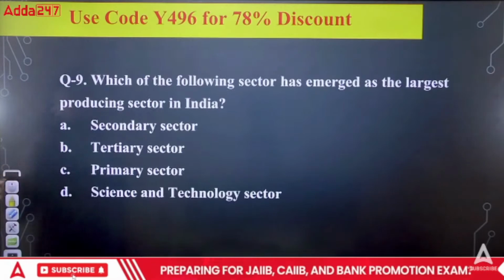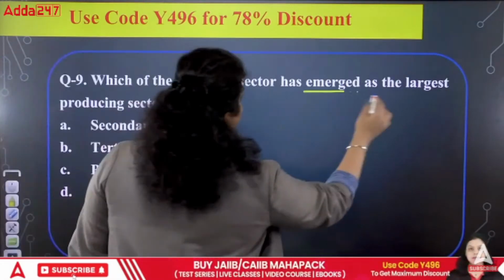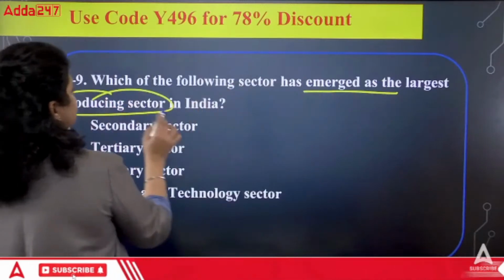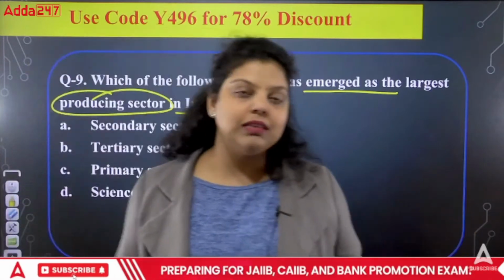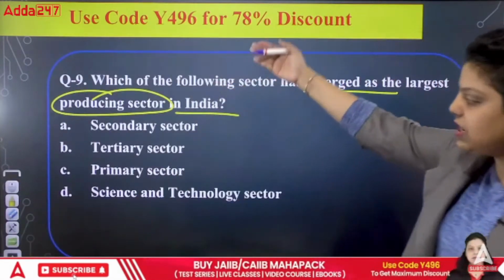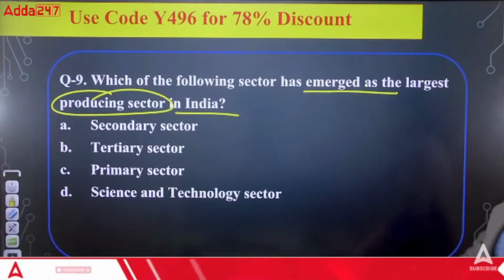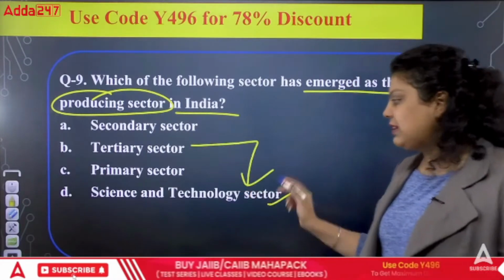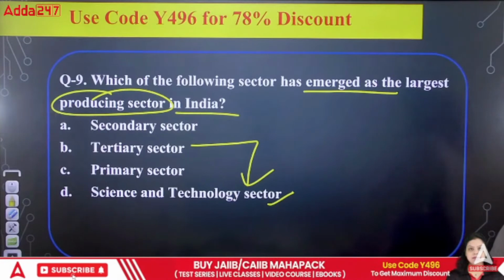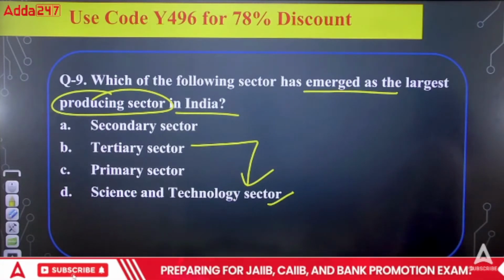Now next question. The ninth question is talking about which of the following sectors has emerged as the largest producing sector in India. So maximum contribution is coming from which sector? The largest producing sector of the economy is secondary, tertiary, primary or science and technology sector. Which of the following is correct? If you talk about the science and technology sector, it is a part of what? It is a part of your tertiary sector only, no? Now, which of the following is contributing maximum to the economy of the country?